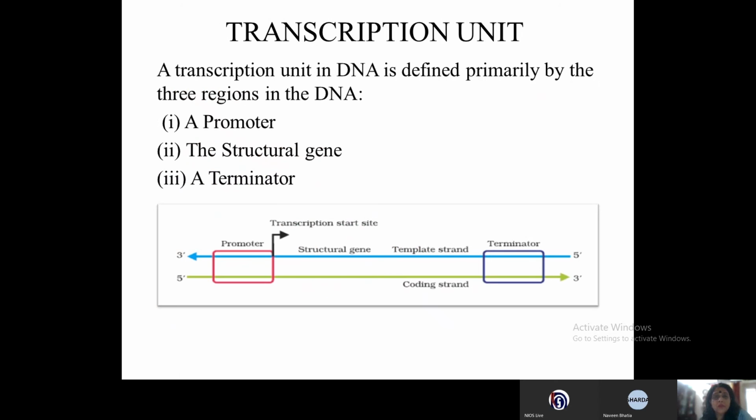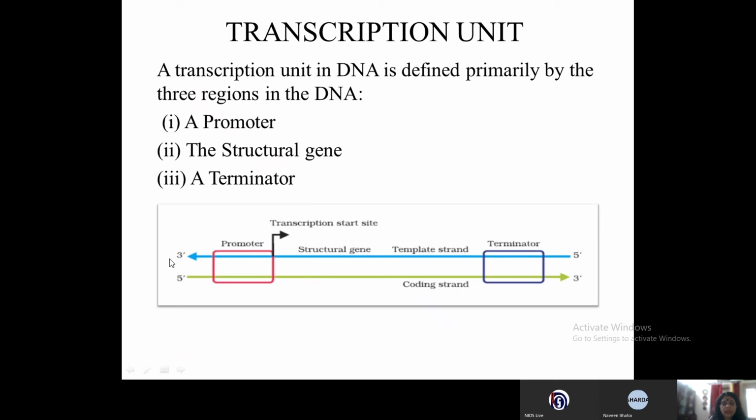Now we come to the most important part of the transcription, that is, what is the transcription unit made up of. The transcription unit is made up of a promoter, a structural gene and a terminator. So here in the diagram you are able to see that these are the two strands of DNA which are anti-parallel to each other.